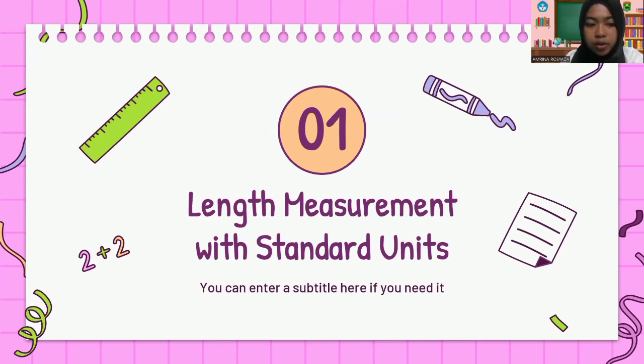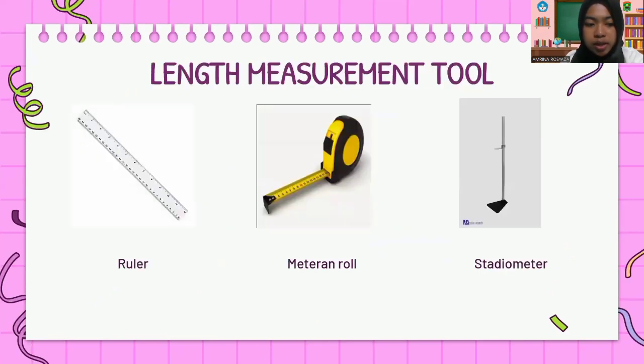Units of length usually use three measuring instruments, namely 1. Ruler, 2. Measuring rule, and 3. Stadiometer. You can see the picture of the three.